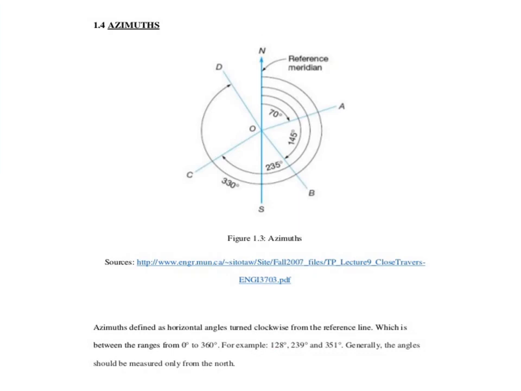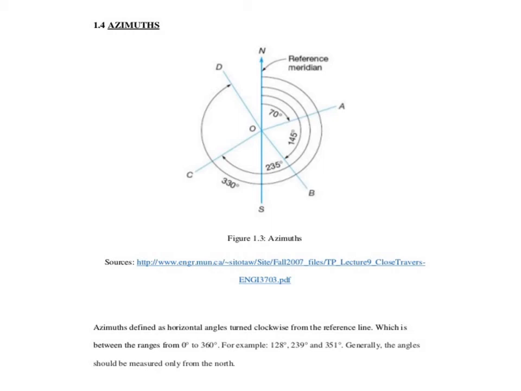In this slide we are going to see one of the important terms in compass surveying, that is azimuth. Whenever we consider any survey line, let us refer to the diagram where O is the position where the compass is set up, and A, B, C, D are the 4 survey lines. Let us say OA, OB, OC, OD.